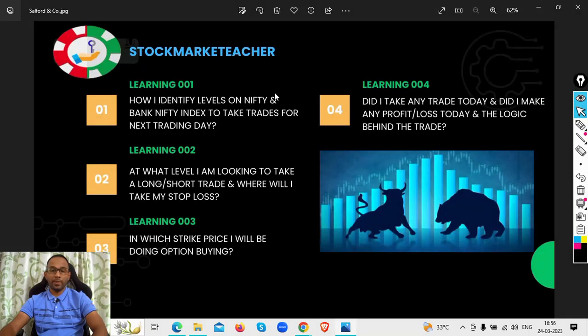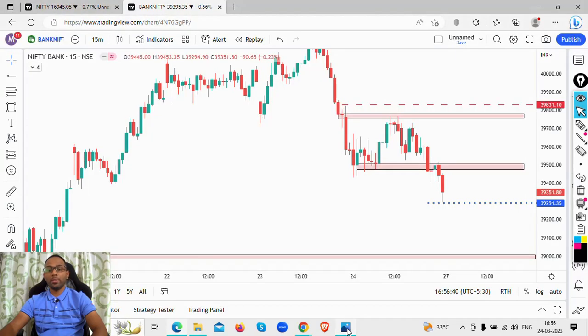This is how I identify levels on Nifty and Bank Nifty. So at what level am I looking to take a long or a short trade? Where will I take my stop loss? Since I'm bearish, I'm going to only look at short trades. So what levels might I look at? I'm going to discuss the scenarios now.